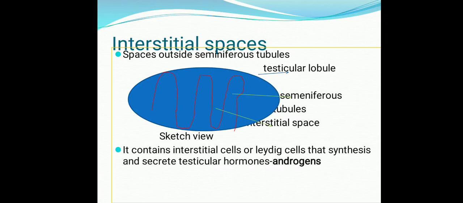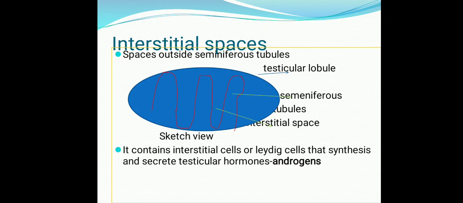Now this is the complete structure of the testicular lobules. We have studied that in each testis there are about 250 testicular lobules. In each testicular lobule there are 2 to 3 seminiferous tubules, and in between the seminiferous tubules lie interstitial spaces.